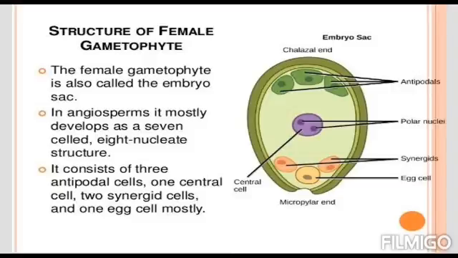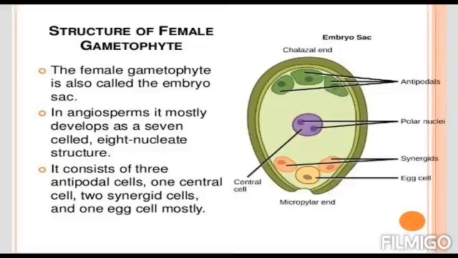So let us see the whole structure of the female gametophyte in a single view. Look at the picture. You can easily see there are a total of 8 nuclei: upper 3 nuclei, middle 2 nuclei, down 3 nuclei. And count the number of cells. Upper 3 cells, down 3 cells, a total of 6, the middle cell makes 7, and the whole embryo sac. So a total of 7-celled and 8-nucleate structure is the female gametophyte.